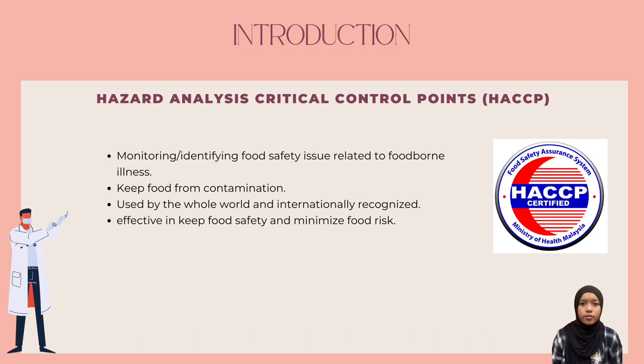Due to that, the HACCP system is important in the food industry to make sure safe food is consumed and to avoid any contamination. The HACCP system has been used by the whole world and is internationally recognized. HACCP is the most effective method to keep food safe and successfully minimize food waste. In this case, there are several important reasons why we should practice HACCP in our food industry.